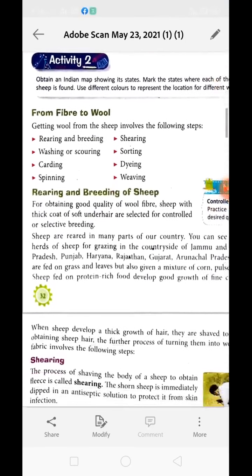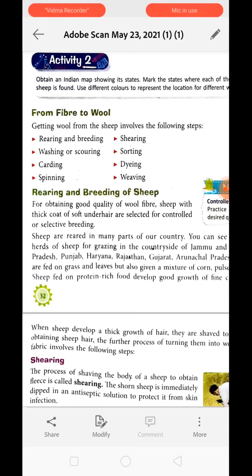Now, how do we get the wool from these animals? There are certain processes that we follow to get good quality wool from the fleece of the animal. Fleece means the hair present on the body surface of the animal. The process of yielding wool from these wool yielding animals has several steps.